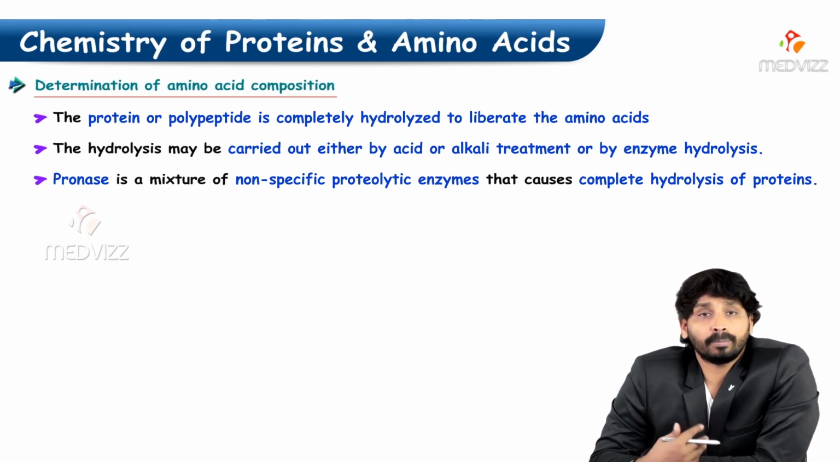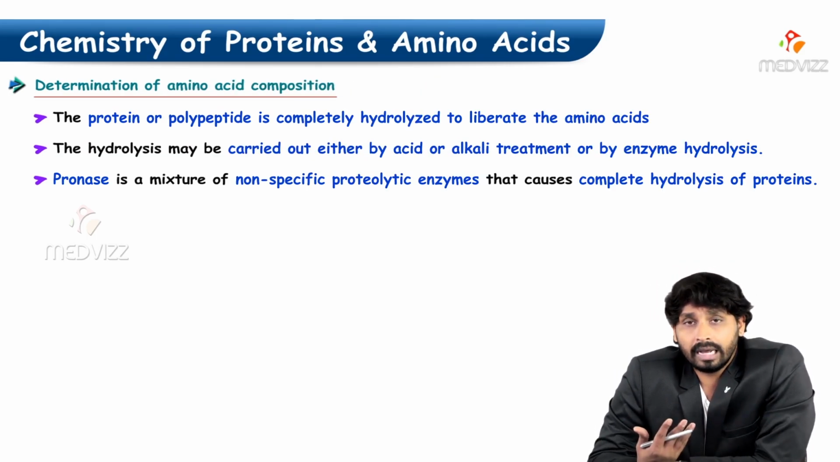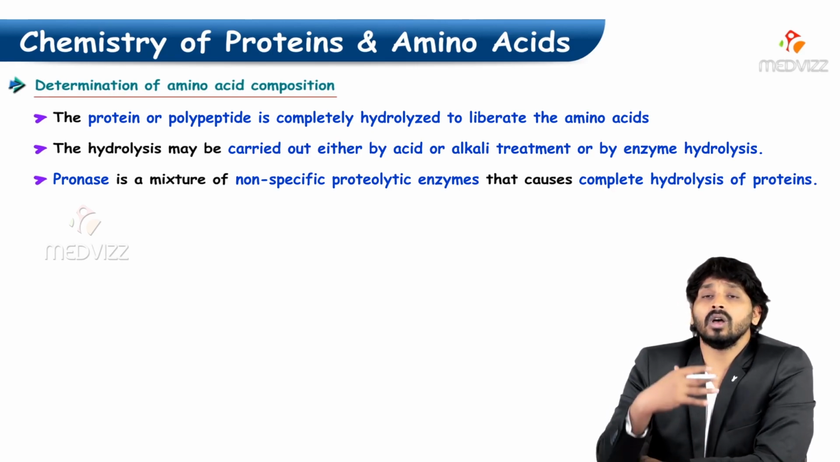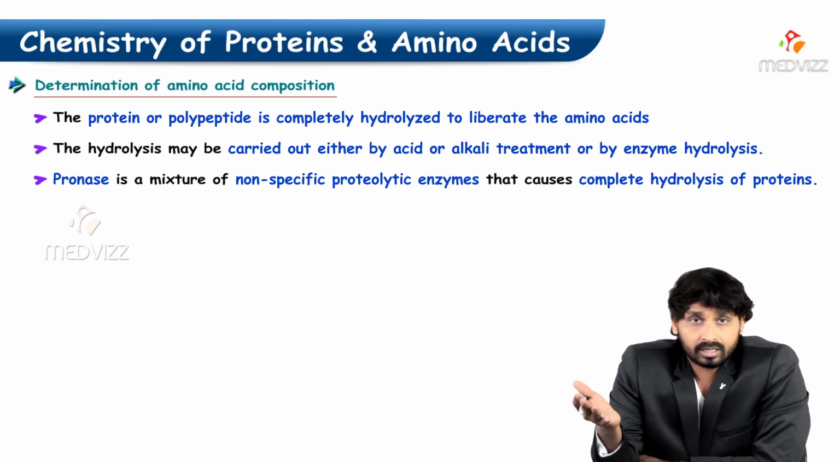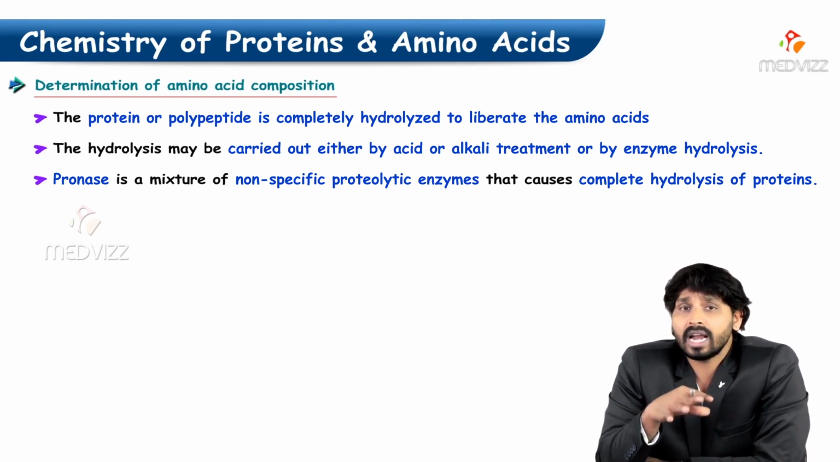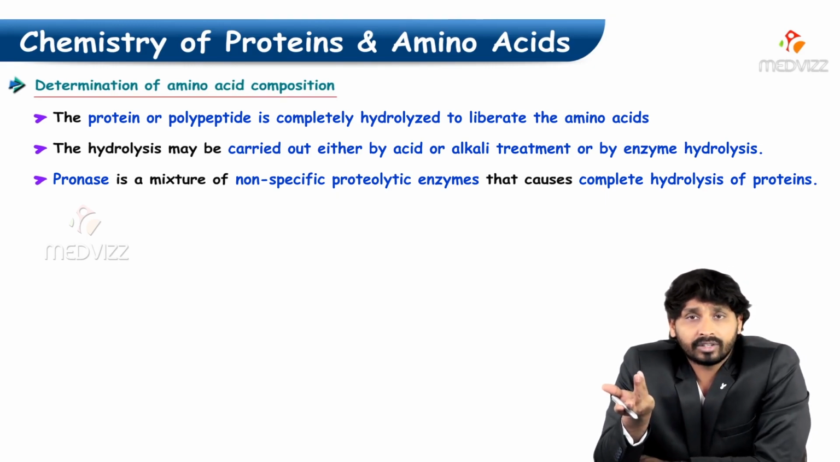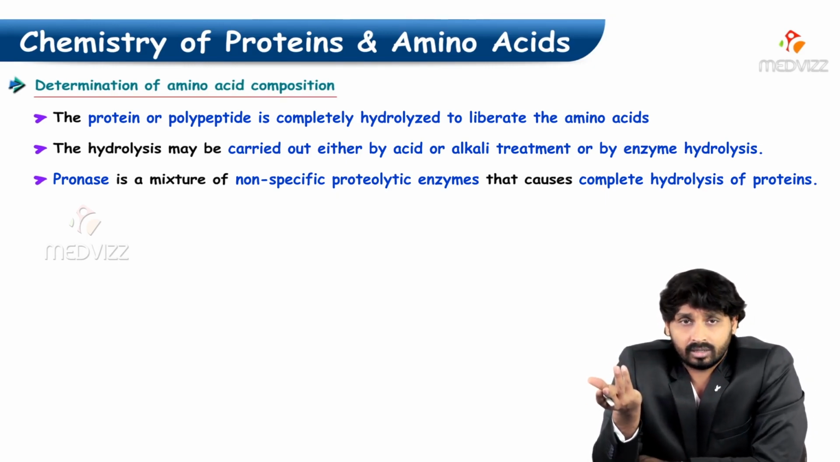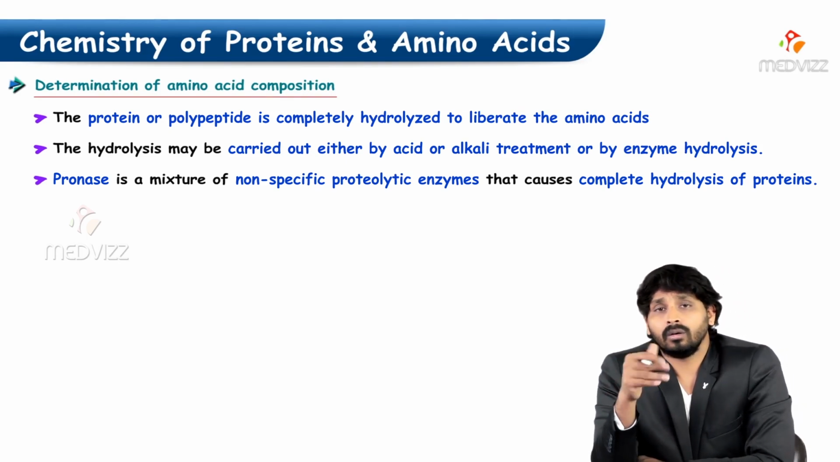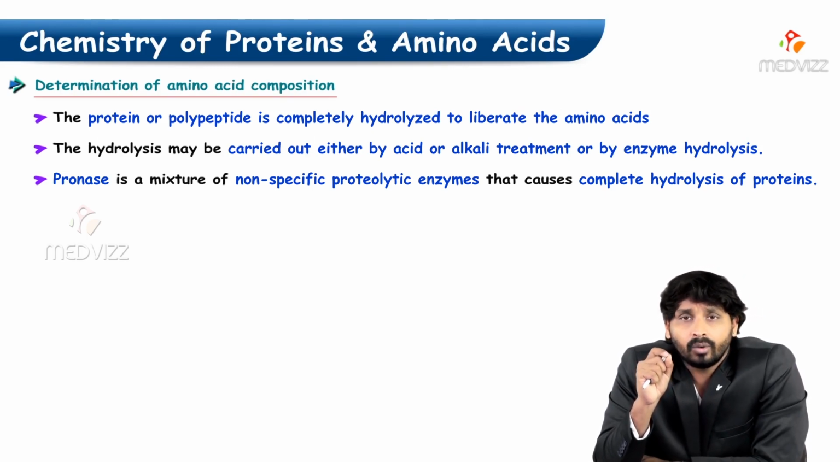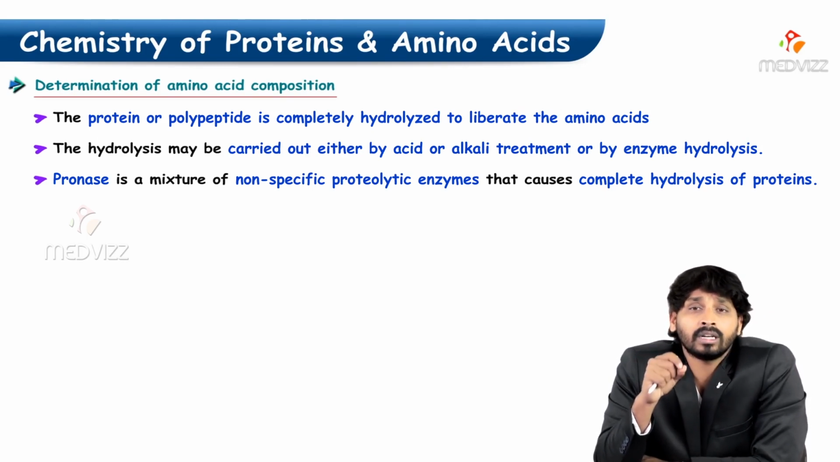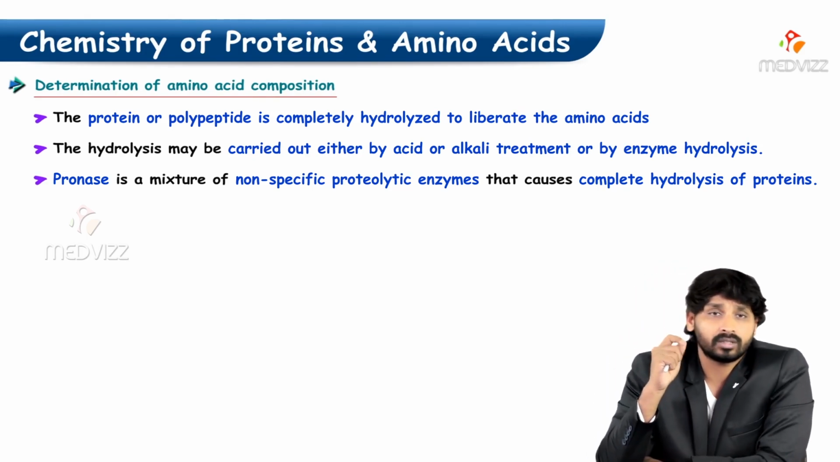And the protein or a polypeptide is completely hydrolyzed to liberate amino acids. So remember, whenever you want an amino acid, protein has to degrade to polypeptide, and this polypeptide has to degrade into amino acid. This hydrolysis has to be carried out either by acid or alkali treatment or by enzyme hydrolysis. Otherwise it is very difficult to break a peptide linkage. And pronase is a mixture of non-specific proteolytic enzymes, which are involved in complete hydrolysis of proteins.